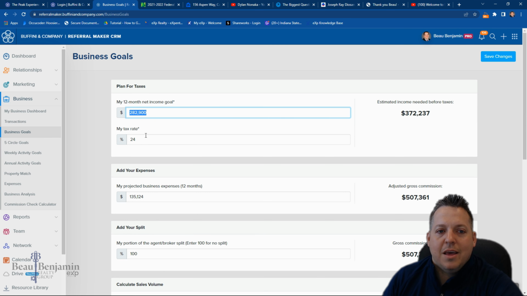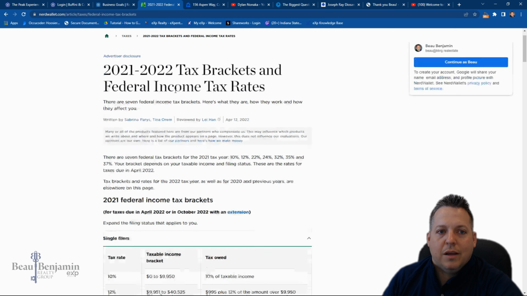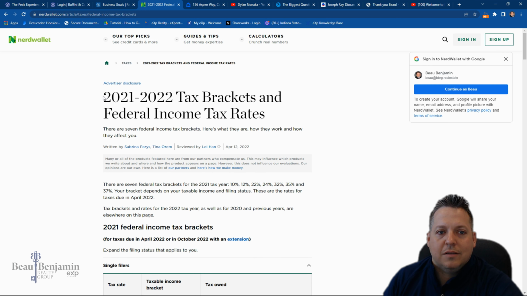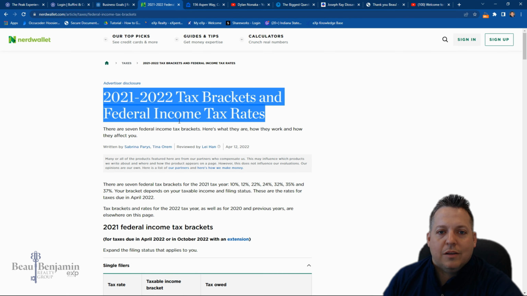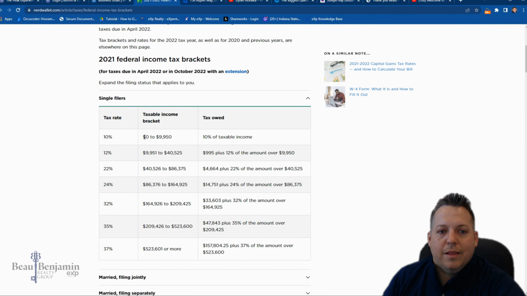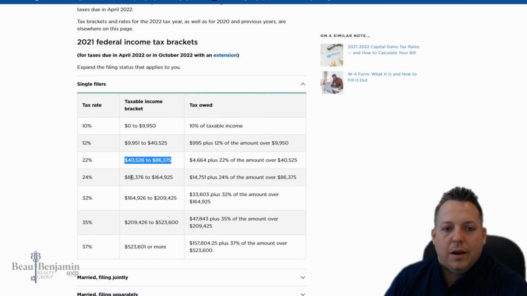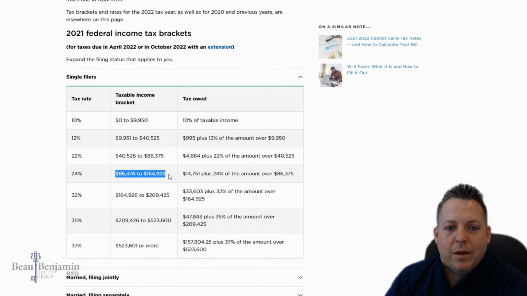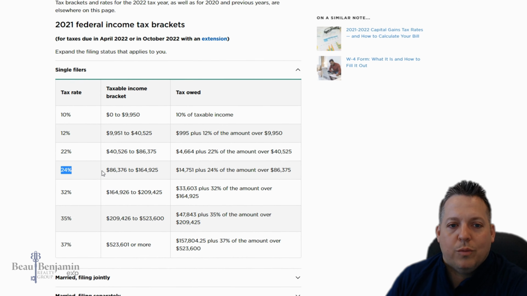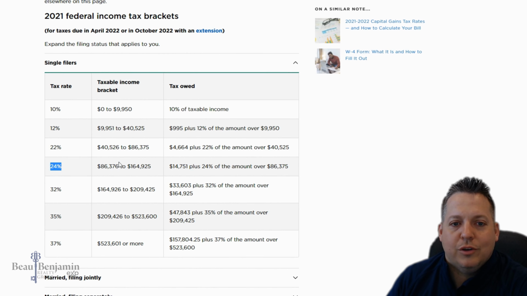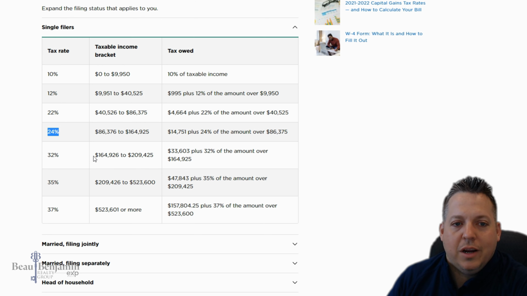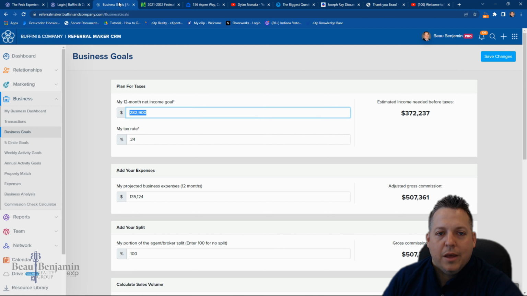The very next thing is going to ask you your tax rate. Well, based on this number, you just Google what is my tax rate, and I click the first link and it says 2021 tax brackets, federal tax rates. You find the number that you just inserted into that top line, and because my budget was in this bracket, you see I had 24%, this is where I put my original number. If I'm actually going to generate the amount of money that I put in there, I actually need to increase this to 35%.